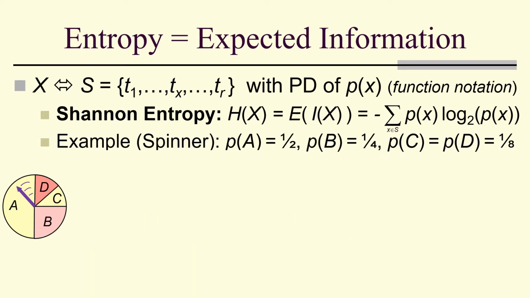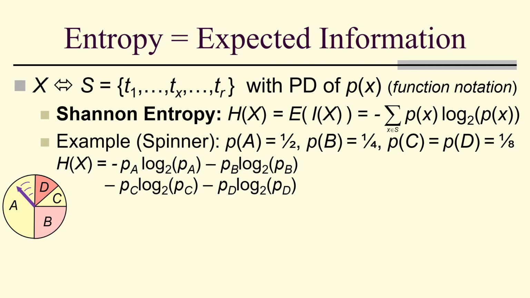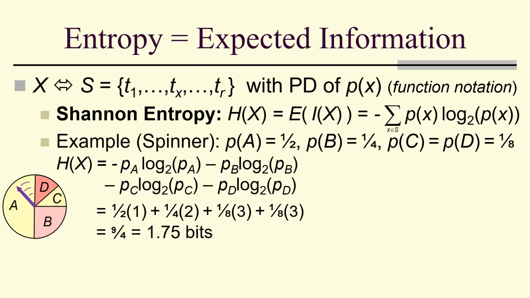Let's look at another example, again with a spinner. A, B, C, and D are the outcomes, but now with probability a half, a fourth, and C and D have probability of an eighth. This is the entropy, given by the formula. It's a half times 1 plus a fourth times 2 plus an eighth times 3 plus an eighth times 3, and that's 9/4, which is 1.75 bits.